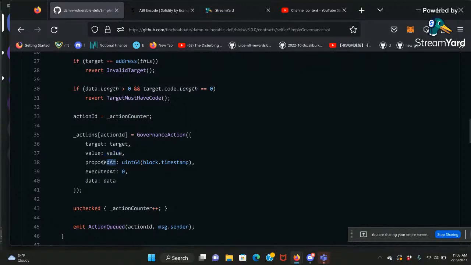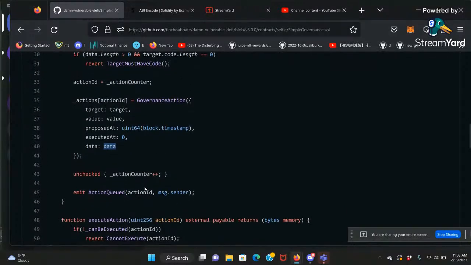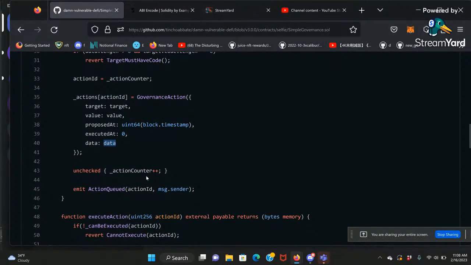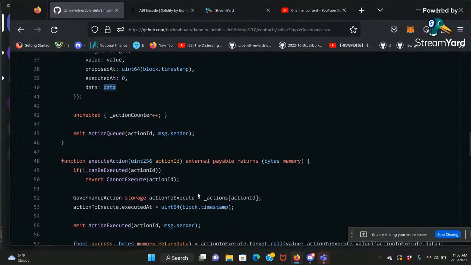And then when this is proposed, and then when this is executed, this is 0 because it's not executed. This value is going to be changed when the proposal is going to be executed. Okay, the proposal here is to call another method with a particular argument at a particular time. So all the signature arguments are encoded here. Okay, and then once you have done that, you can go to execution.